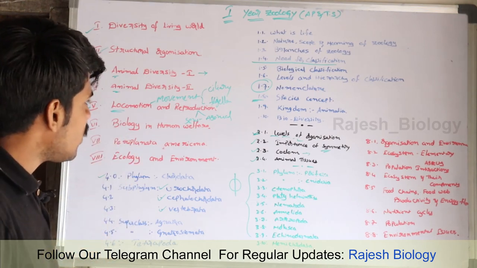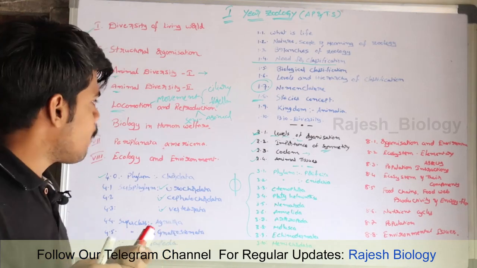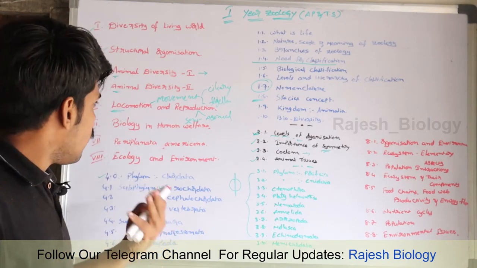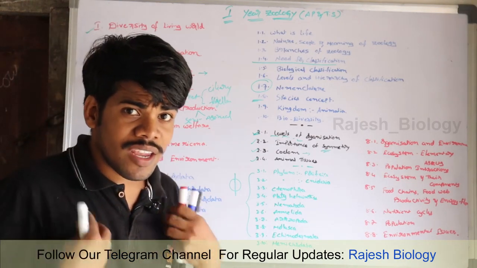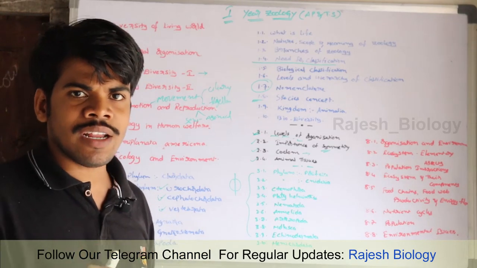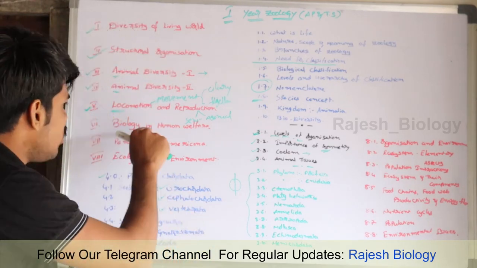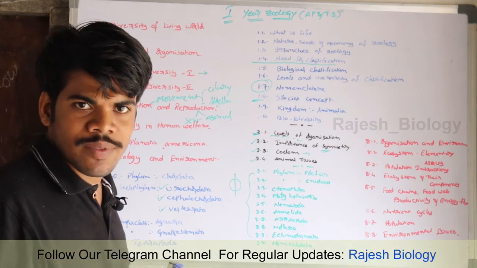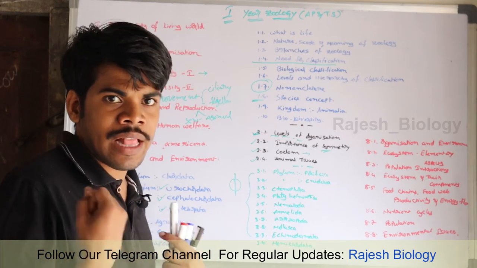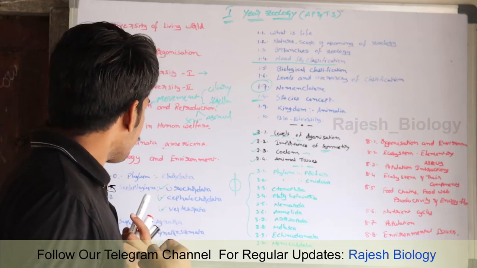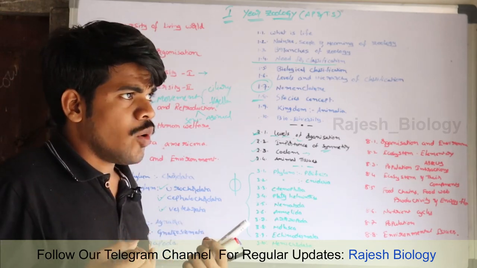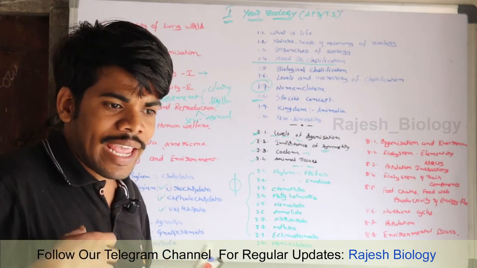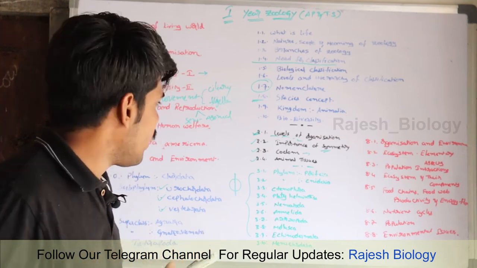Next, biology in human welfare. It is very important and it is very useful because of how our biology helps in our daily life. This is the main concept. Biology in human welfare deals with health and diseases, how we improve our health, and how we detect, how we diagnose the disease in our body.